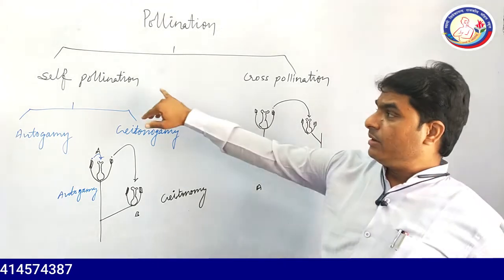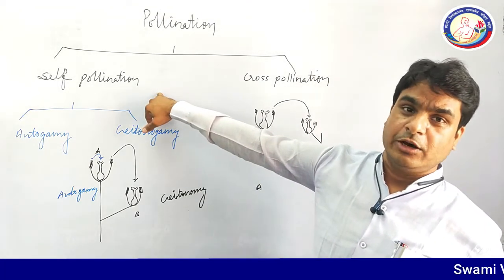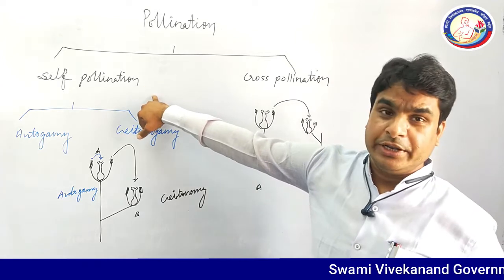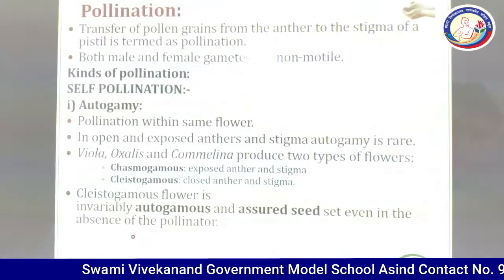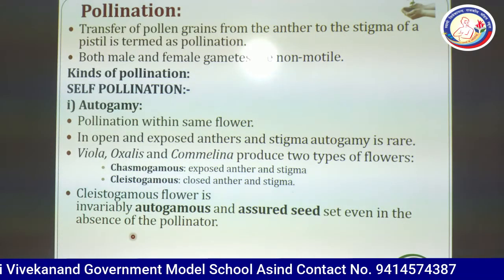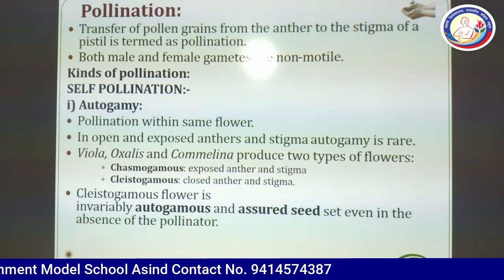So this is the basic subdivision of pollination: self-pollination and cross-pollination. So here is a brief description of pollination.